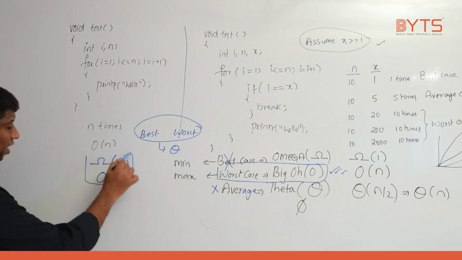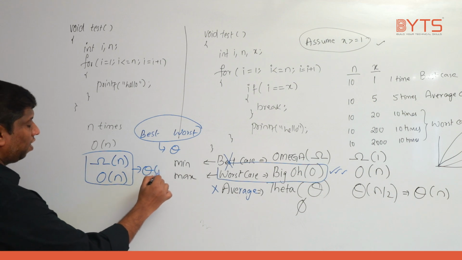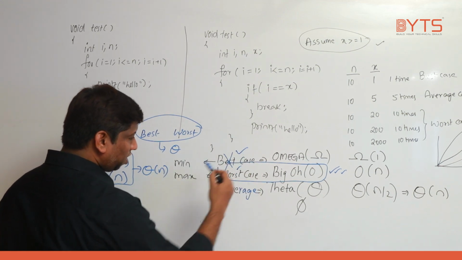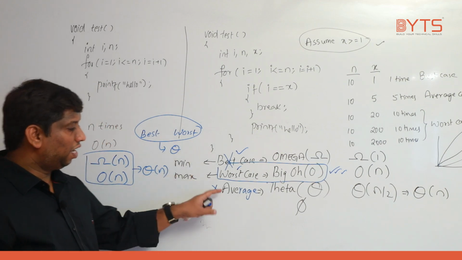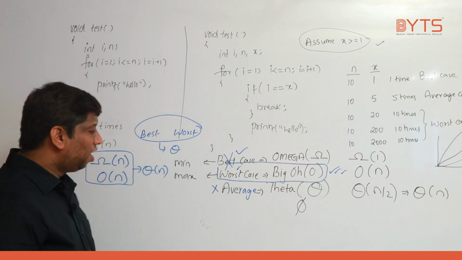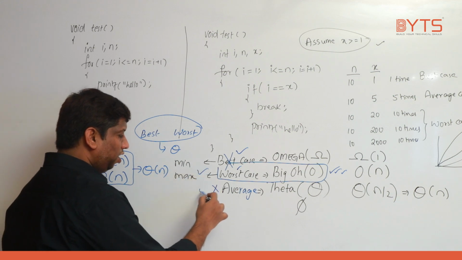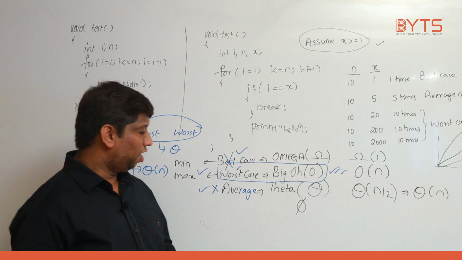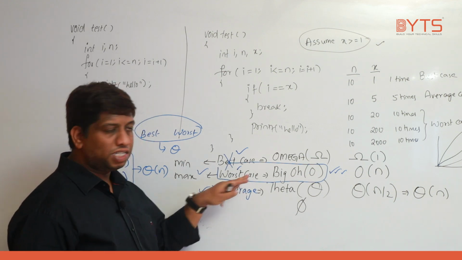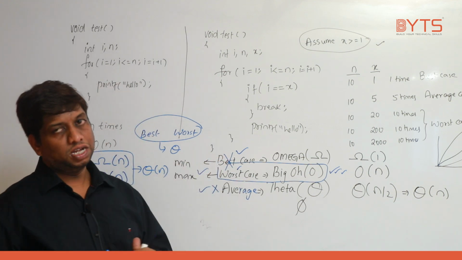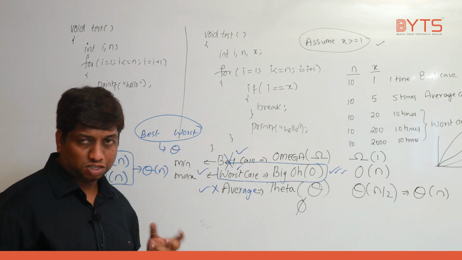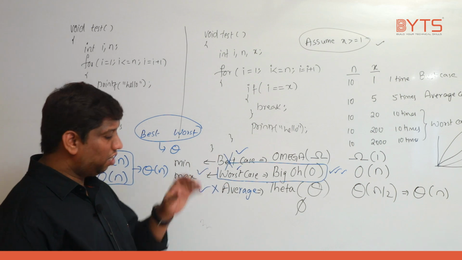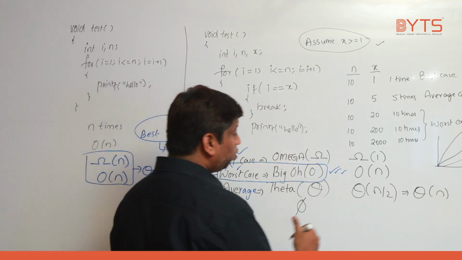So instead of writing like this, I can convert this to what? Theta of n. So when we are representing theta, when best case and worst case are same, then I can use average case. Generally, either I can use big O or theta. Going forward, I will be using either worst case or average case, but not best case. Why? If the solution is achieved in worst case, then by default I am going to get it in best case. There are some programs where best case and worst case are same. That time only I am going to represent average case.